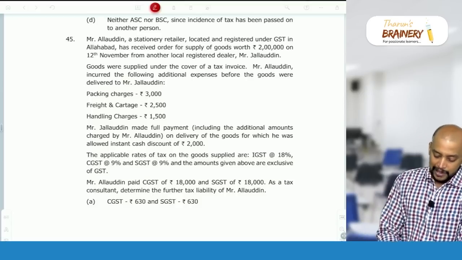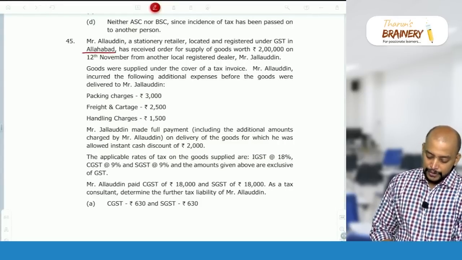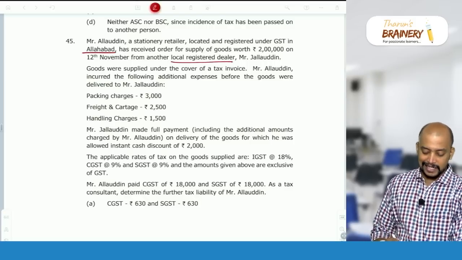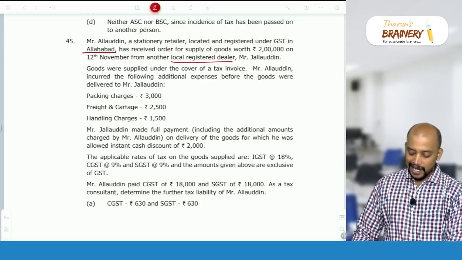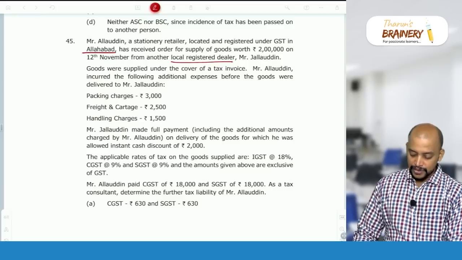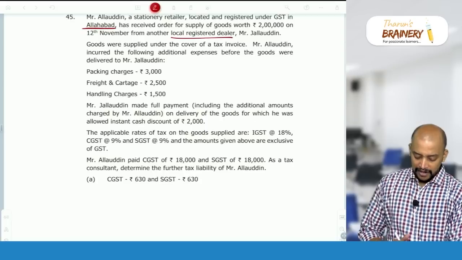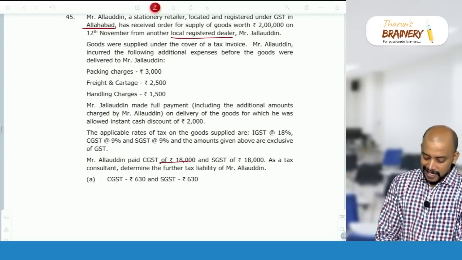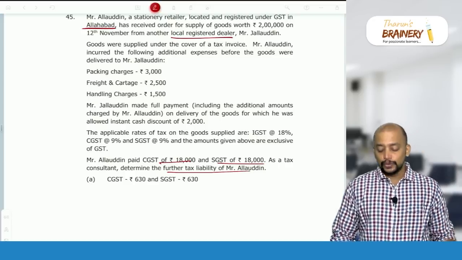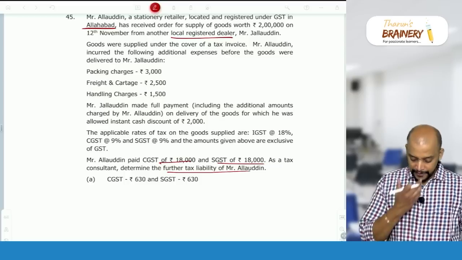So, where is Alauddin located? Allahabad. And where is he making supplies? To local registered dealers. So, it is an intra-state supply. What is the value of supply? 2 lakhs plus packing charges 3000 plus 2500 plus 1500, minus 2000 as the discount. So on that 2,05,000, Mr. Alauddin paid CGST 18 and SGST 18, as a tax consultant determined the further tax liability. So, 2,05,000 into what is the rate of GST? 9%. That will be 18,000.